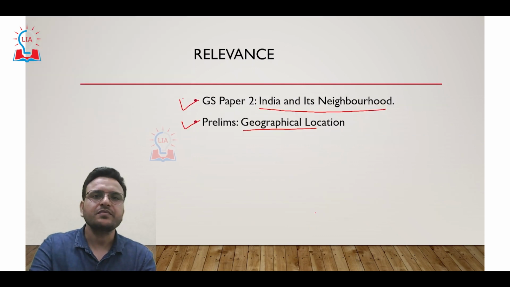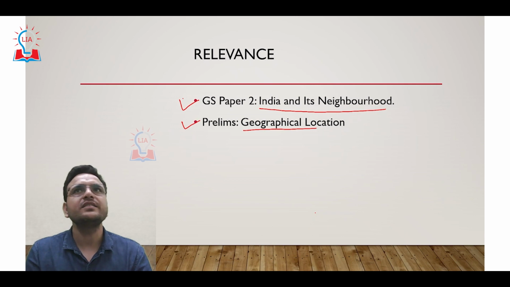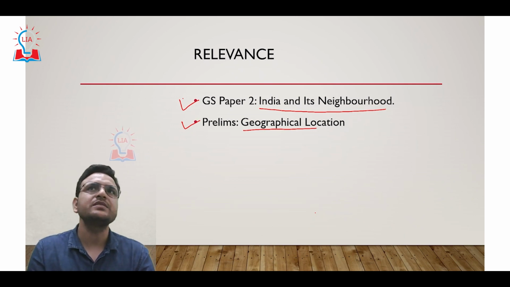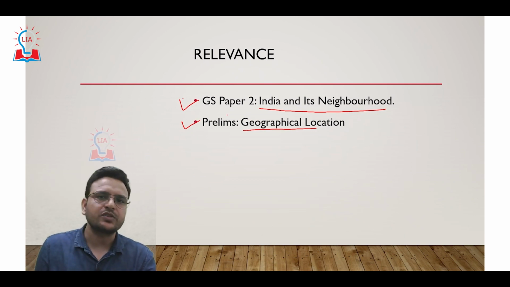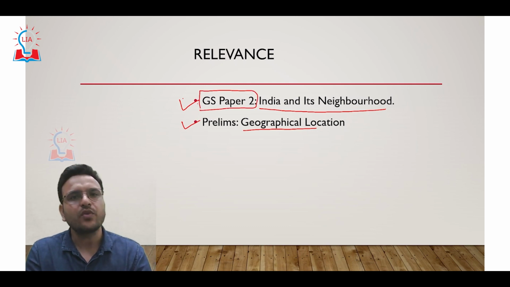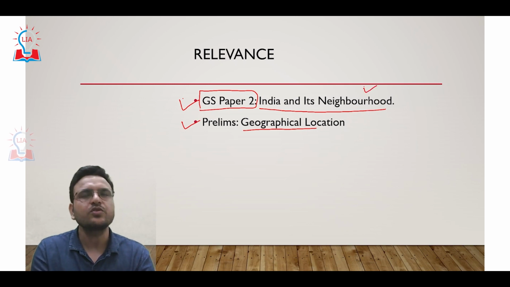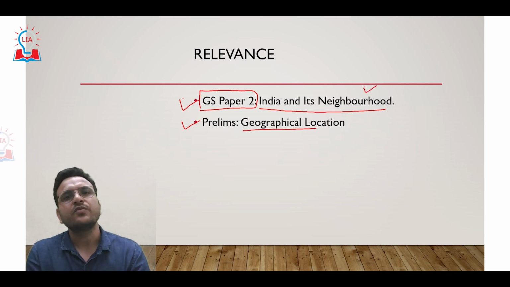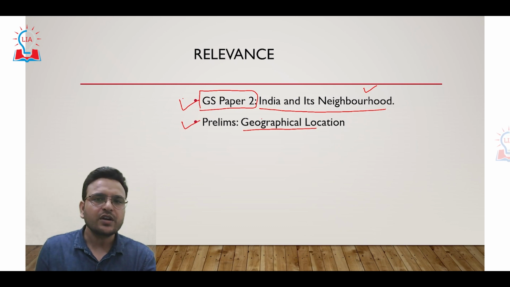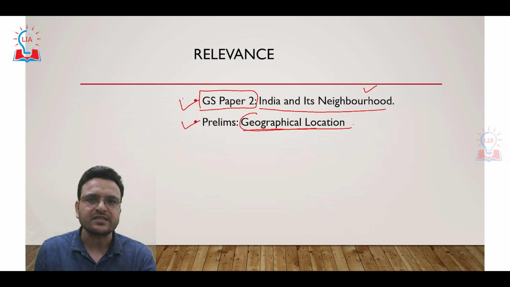The second thing is why this topic is important. This topic is important for GS Paper 2, where we have international relations. For international relations, we have a topic, India and its neighborhood. Because of that reason, this topic is important. For prelims also, the geographical locations of various places are important.